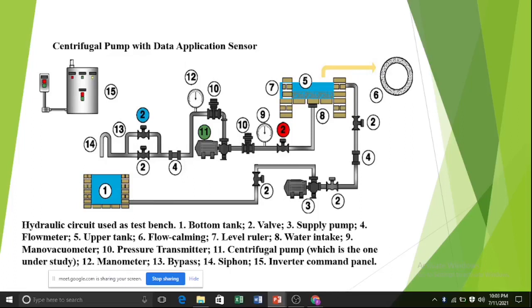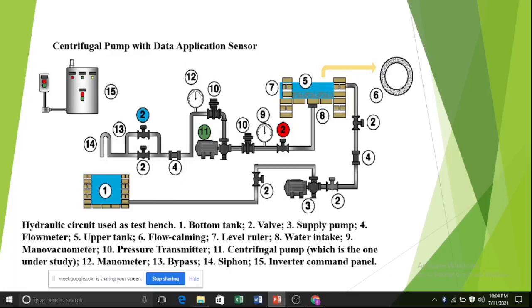The upper tank volume is about 8.4 cubic meters, and it is equipped with a flow calming system. It has the shape of a circular crown with a 2.6 meter external diameter and 2.3 meter internal diameter, and it is about 0.85 meter high, whose interior is filled with about 100,000 glass beads of 0.02 meter diameter. With this, the flow is stabilized.